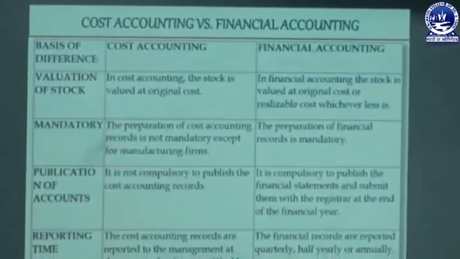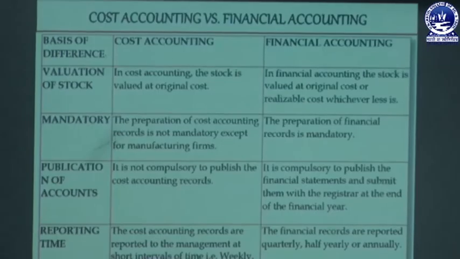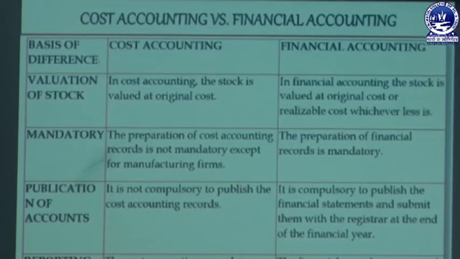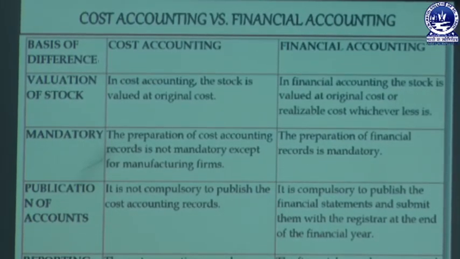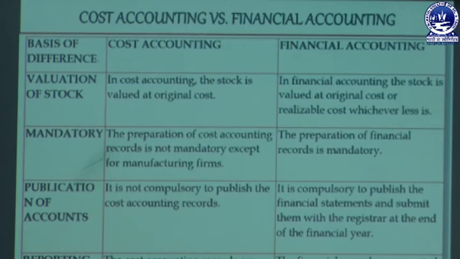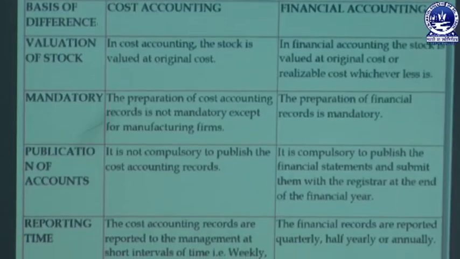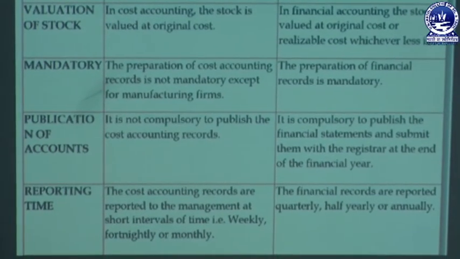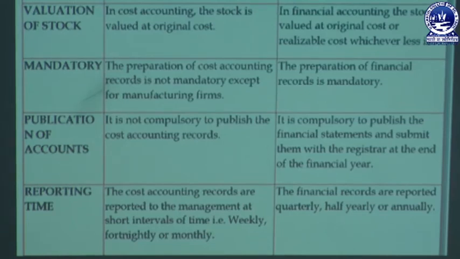The next point, valuation of stock. In cost accounting, the stock is valued at original cost, but in case of financial accounting, the stock is valued either at cost price or market price, whichever is lower. Then the next point of difference, mandatory. The preparation of cost accounting records is not mandatory except for manufacturing firms. That means except for manufacturing firms, it is not compulsory for other organizations to prepare the cost sheet. But the preparation of financial accounting is compulsory for all types of organization, whether it may be a sole trader, a partnership or a joint stock company.